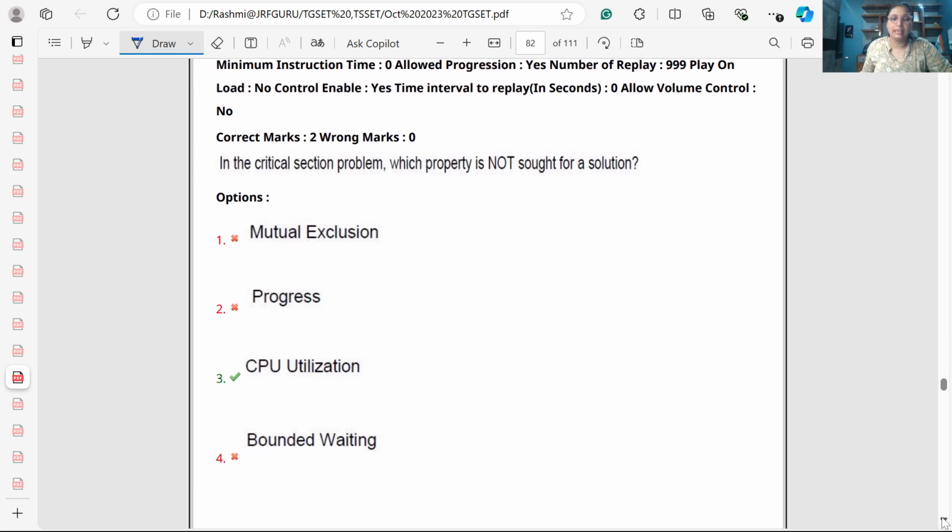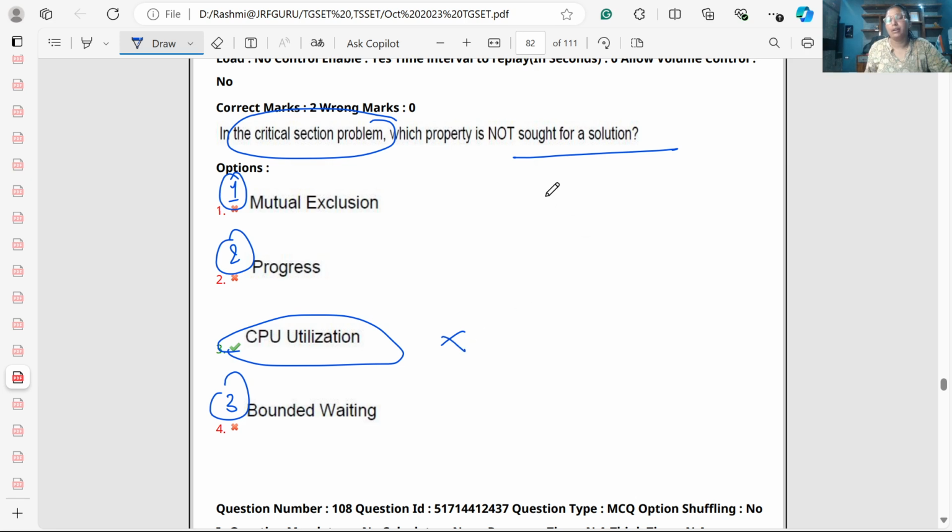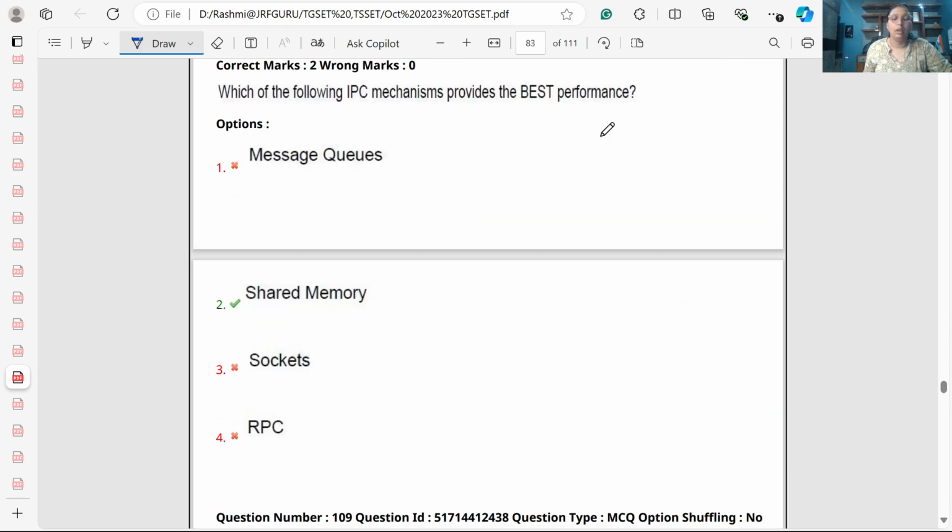Now, in the critical section, which property is not required for a solution? When we talk about the solution of the critical section problem, it should satisfy mutual exclusion, progress, and bounded waiting. CPU utilization is not part of the critical section problem solution.